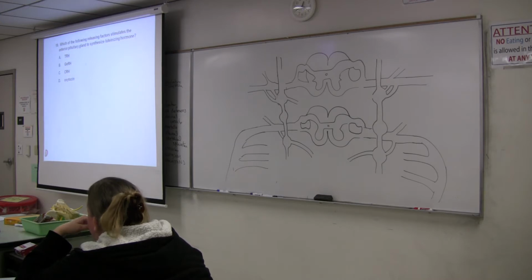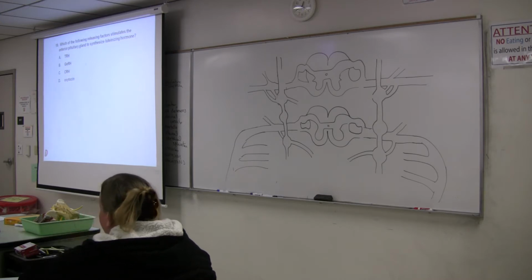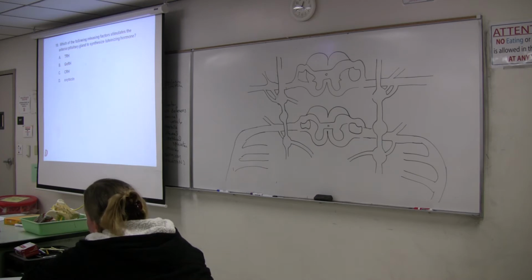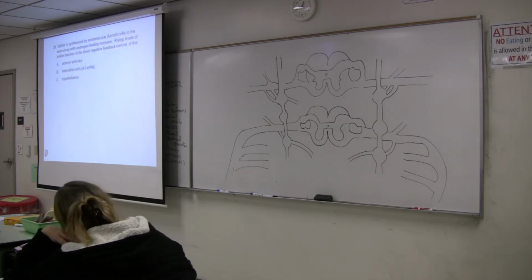All right. So the first three would come from the ventromedial nucleus and get into the capillary bed through the portal veins to the anterior pituitary gland. Oxytocin, along with ADH, would be made by the cells in the paraventricular nucleus and come down the axons to be released from the posterior pituitary. But they're all made by the hypothalamus. That's okay, the morning class knows it too. Not that you're in competition with them.